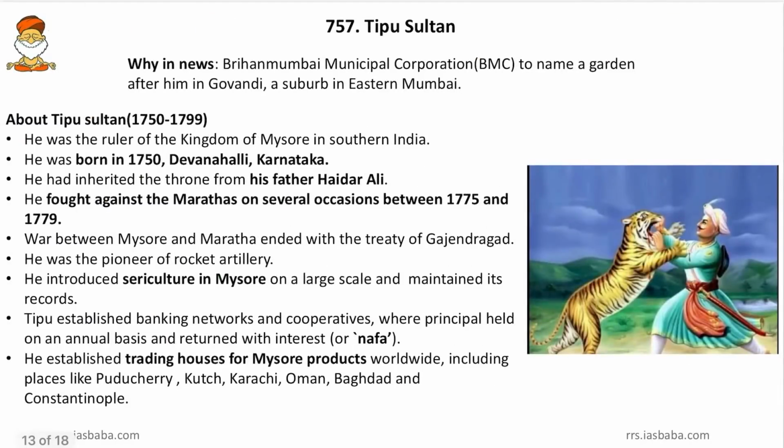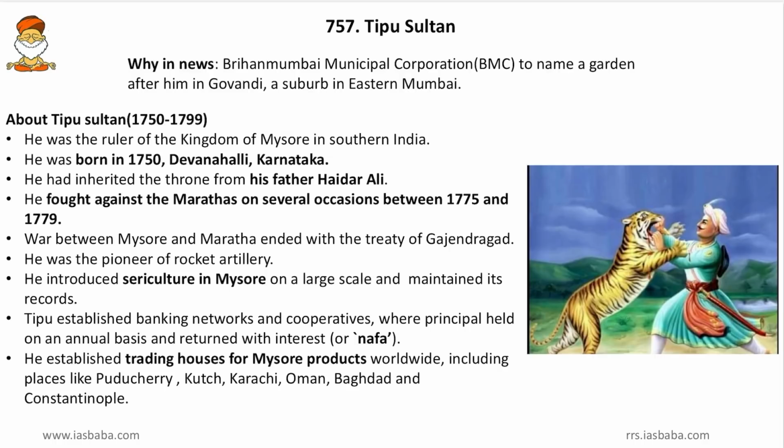Then come to the next one, Tipu Sultan. Friends, why was he in news? Because the Brihanmumbai Municipal Corporation wanted to name a garden after him in Govandi, that is a suburb in eastern Mumbai. So friends, Tipu Sultan is a universal person right now. NASA gives the missile system to the credit of Tipu Sultan. And friends, one of Tipu Sultan's far relatives worked as a spy in the Second World War and she is famously revered in England and France.